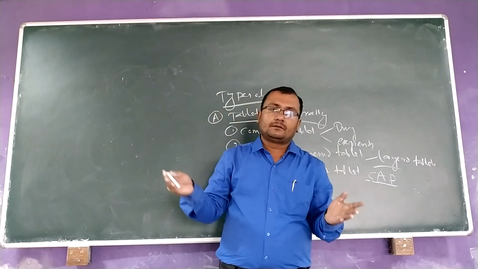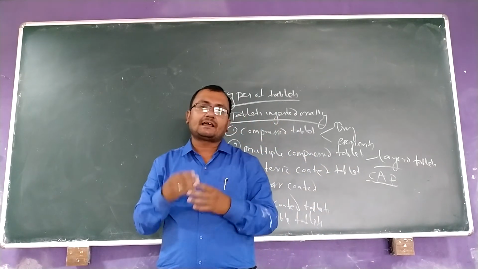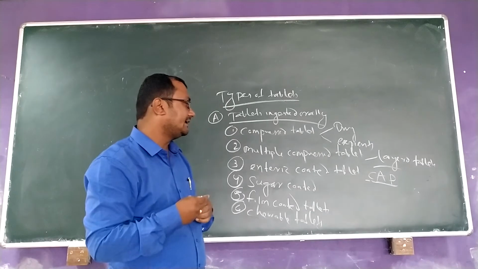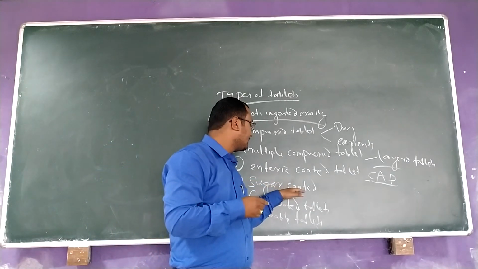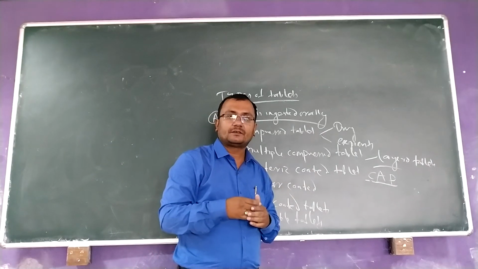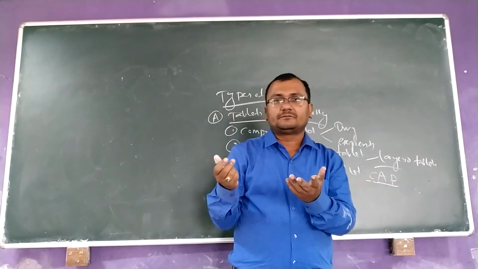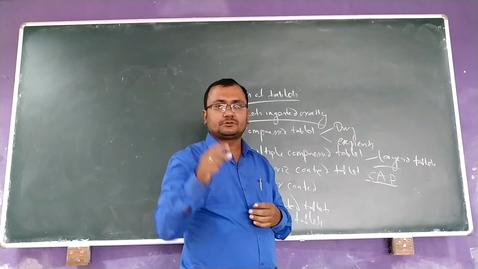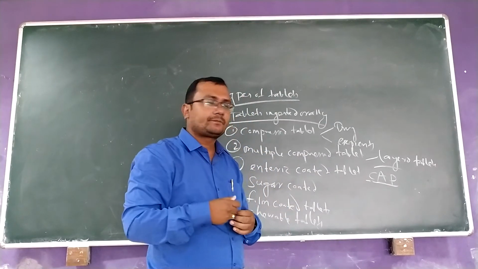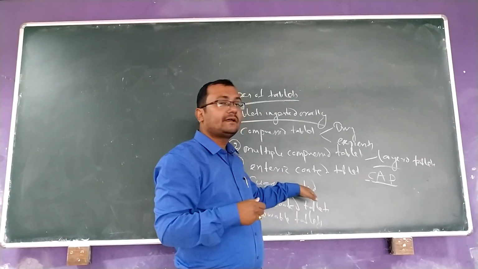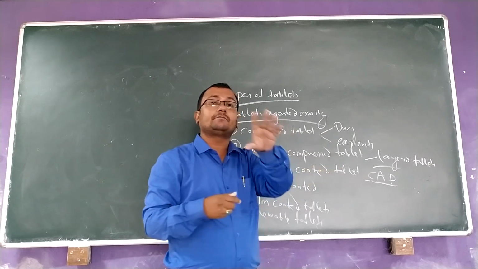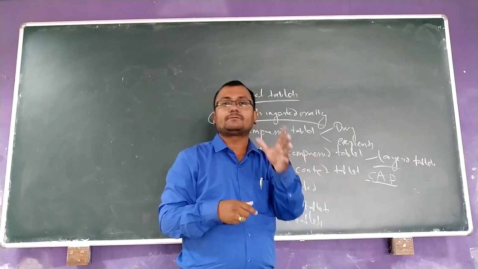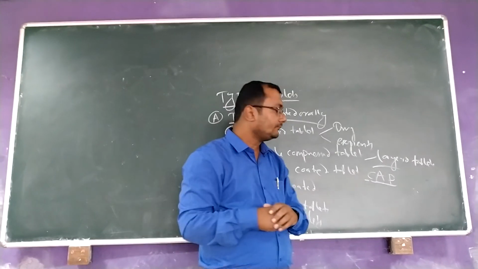Coming to sugar coating. There are many drugs which have a very bitter taste. We cannot take them orally directly. So in these cases we use sugar coating. Sugar coating means the taste will be sweet. For that we use sucrose solution to coat the tablet, and it also prevents atmospheric moisture. The sugar coating also will prevent atmospheric moisture.